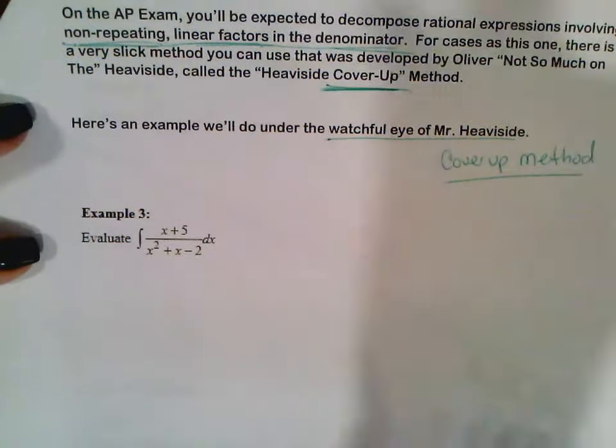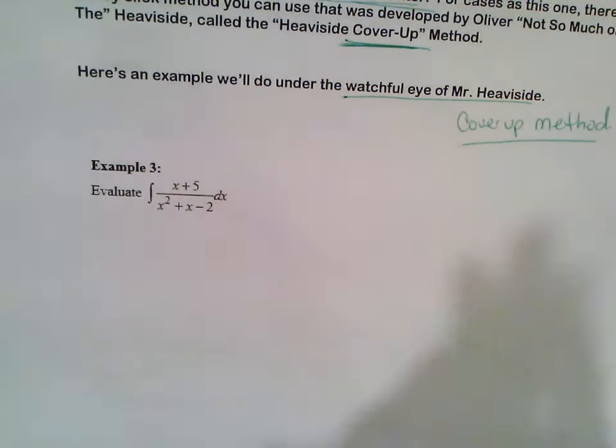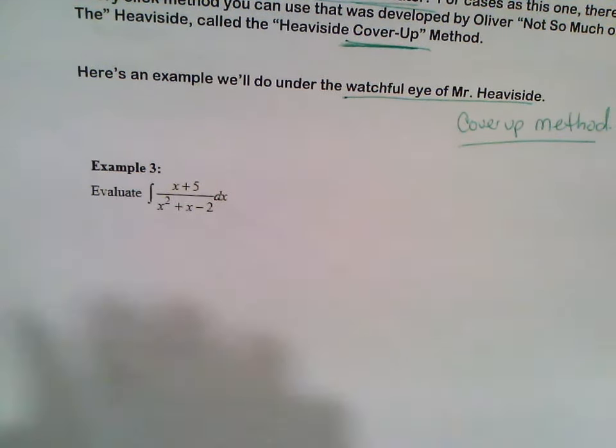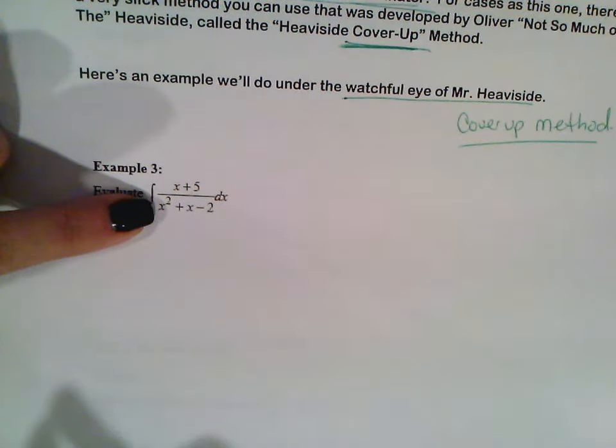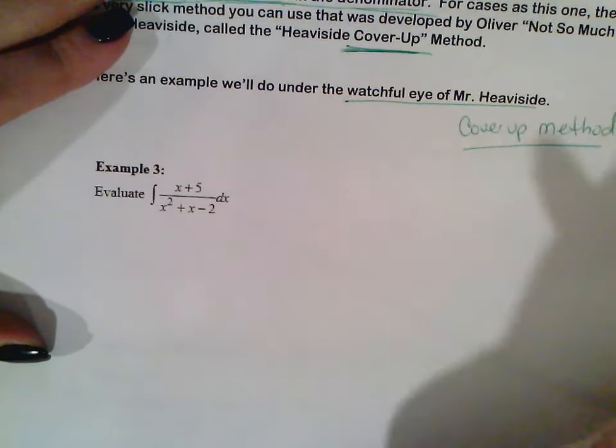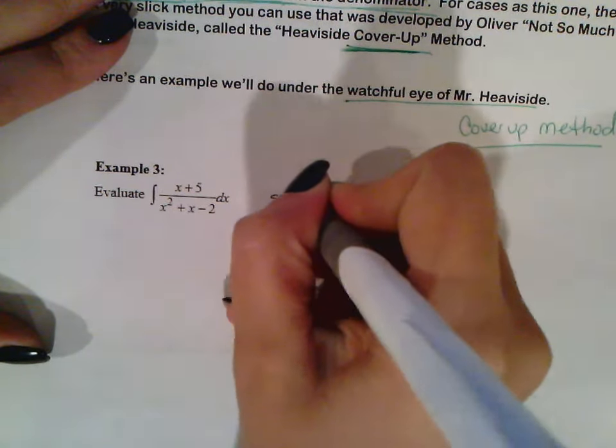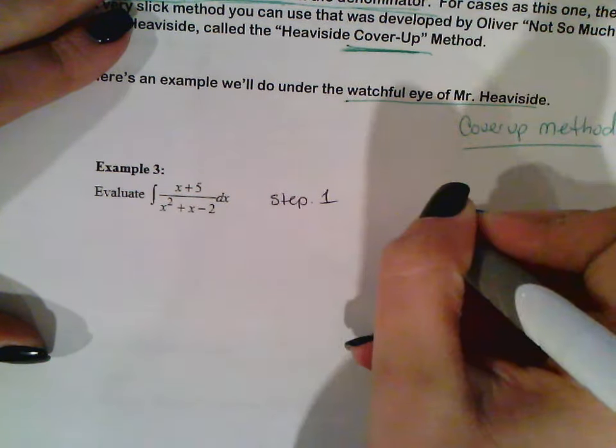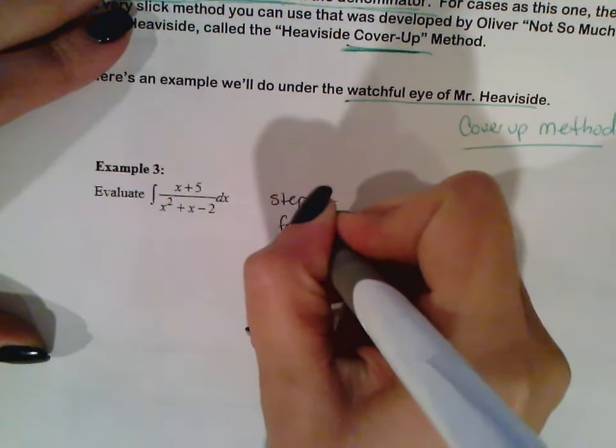So here's our example. What's our goal? Step 1: factor the denominator.